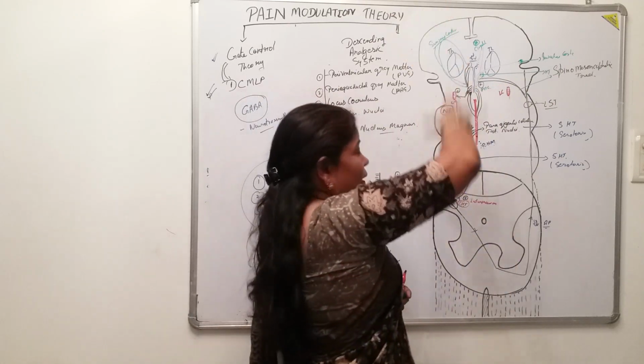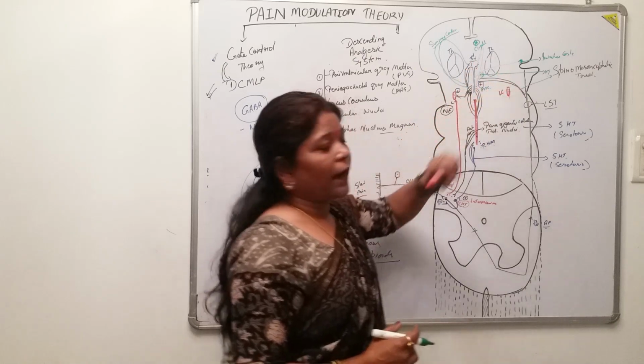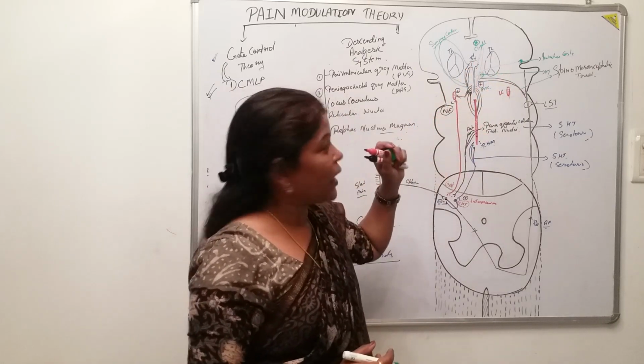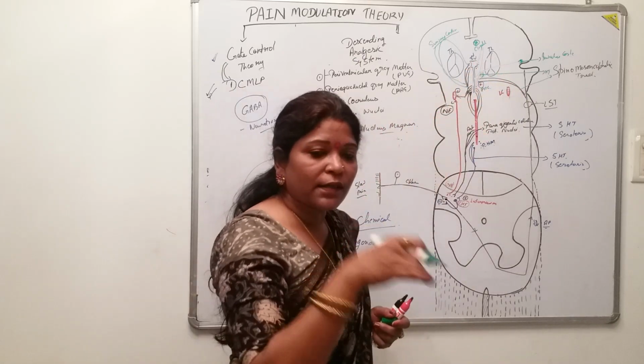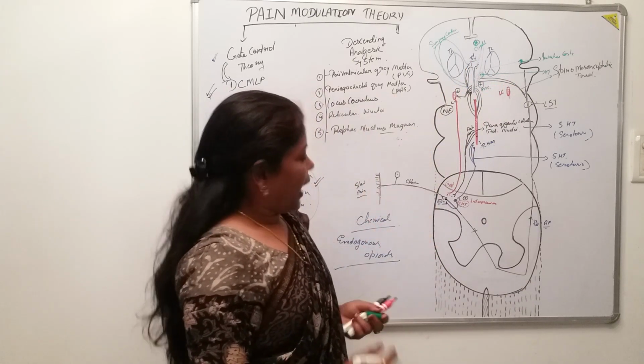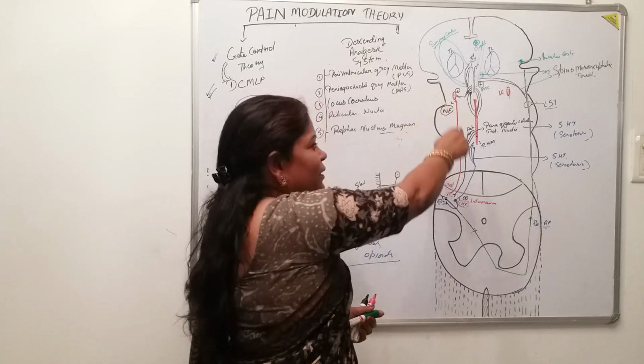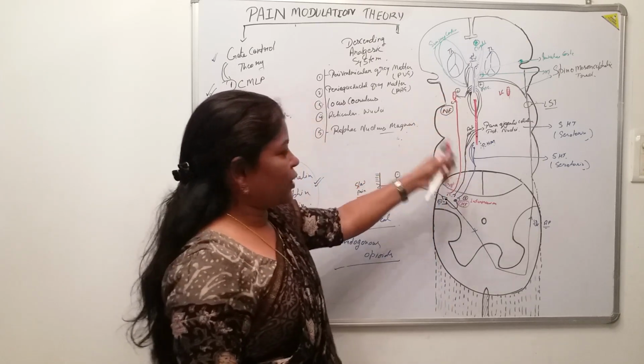Some information from the brain, from these areas, the cingulate gyrus, the insular cortex, the hypothalamus, as well as the sensory cortex itself, will inform these structures: do something please, I need to get rid of the pain sensation. So then this pathway will work.